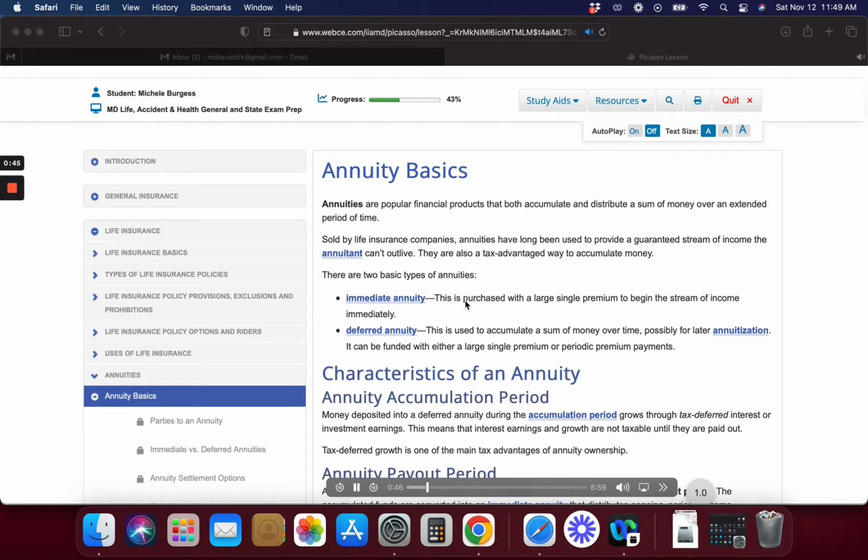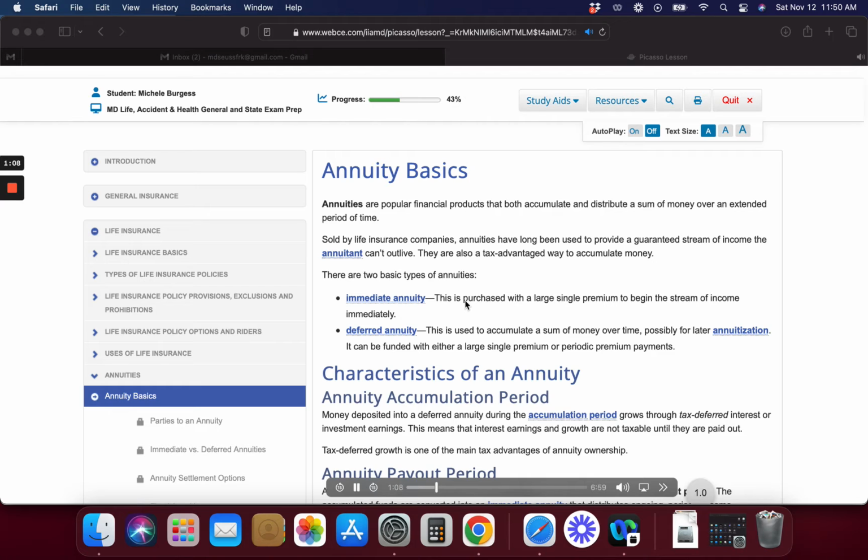Characteristics of an annuity. Annuity accumulation period. Money deposited into a deferred annuity during the accumulation period grows through tax-deferred interest or investment earnings. This means that interest earnings and growth are not taxable until they are paid out. Tax-deferred growth is one of the main tax advantages of annuity ownership.